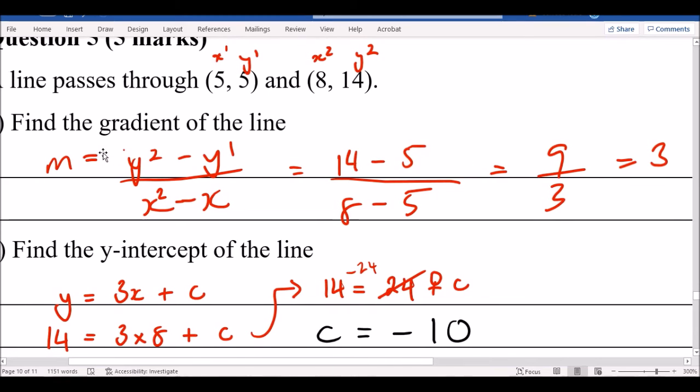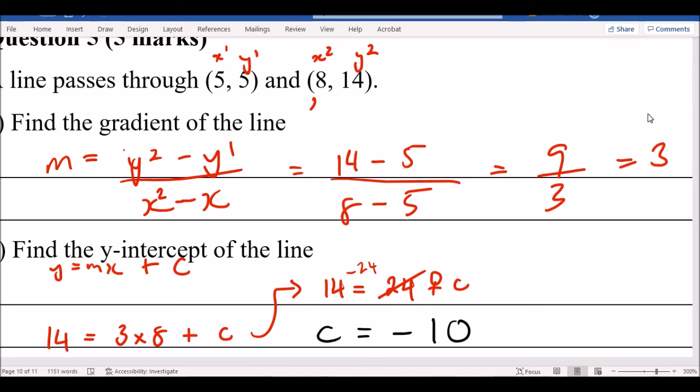Next is find the y-intercept. So now here you've got the gradient. You've got a couple of points. So what you need to do now is get your formula of y equals mx plus c. And you need to substitute the gradient and any of these points. You can pick either or. In this case, I picked this point here.